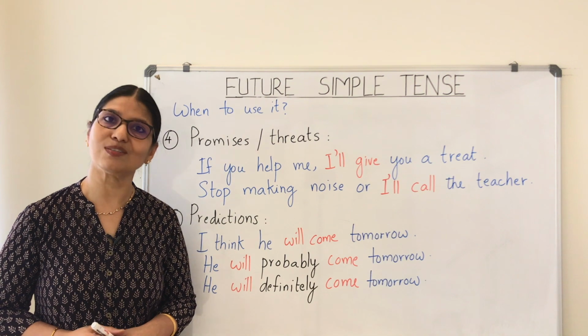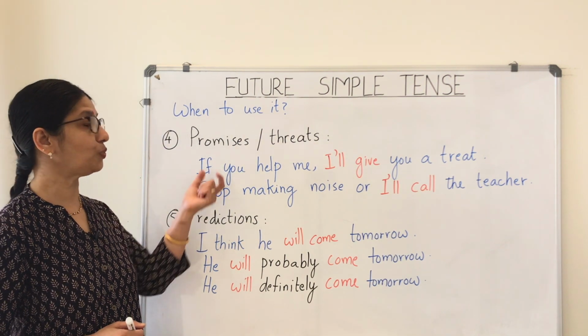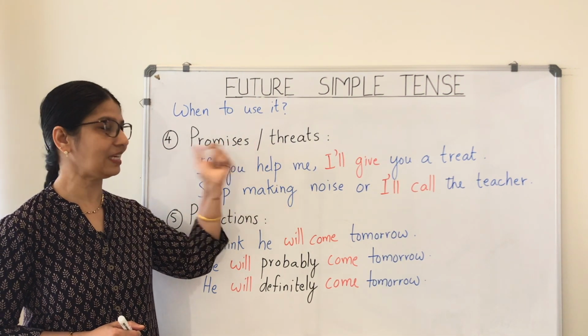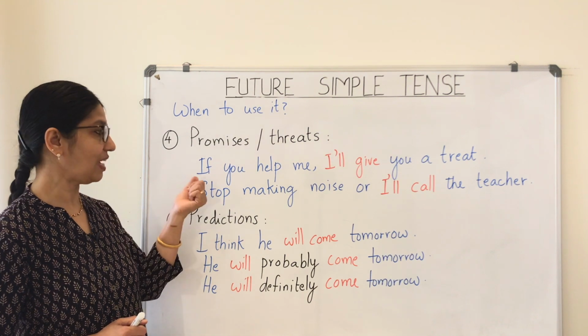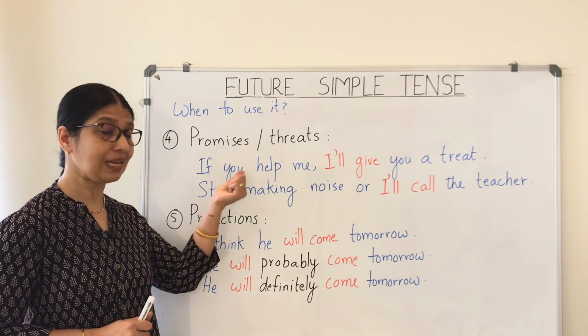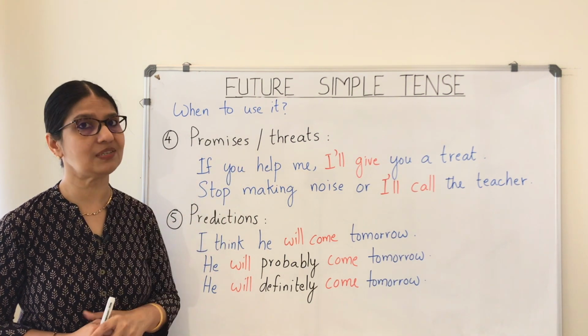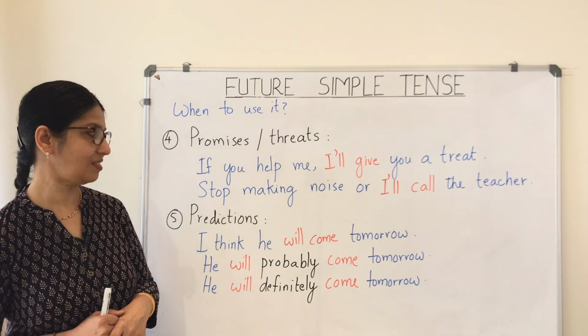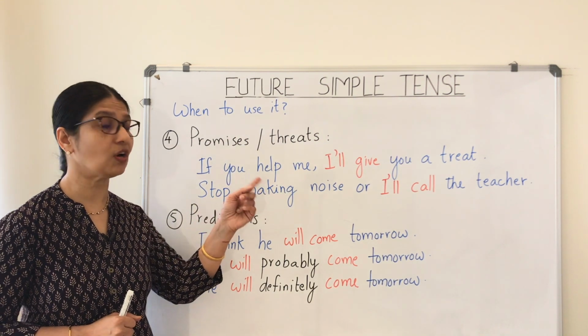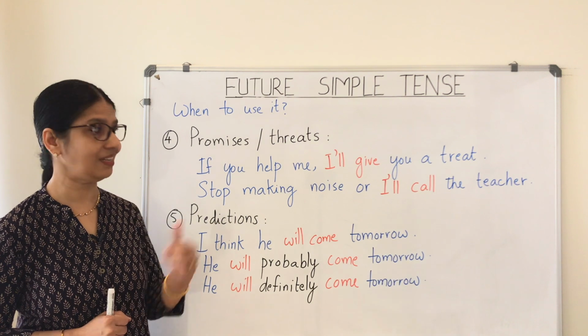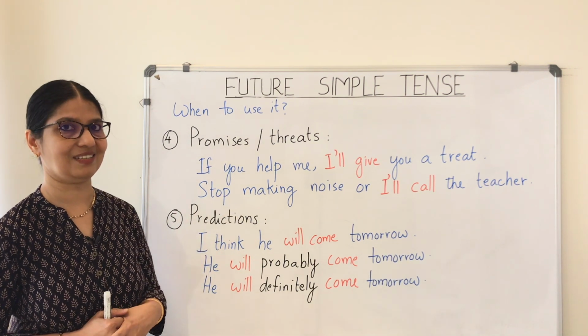Future simple tense is also used to refer to promises or threats. So here we have this example. If you help me, I'll give you a treat. That's a promise. Stop making noise or I'll call the teacher. And here, this is a threat.